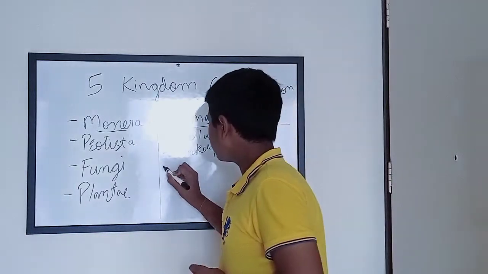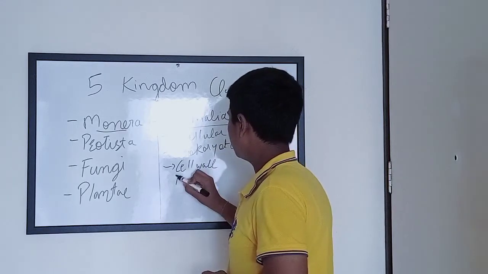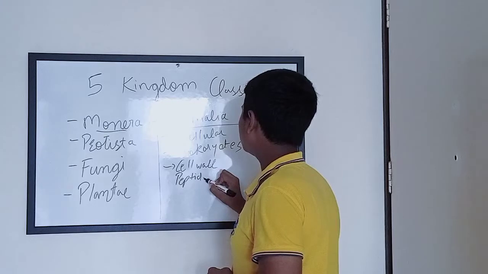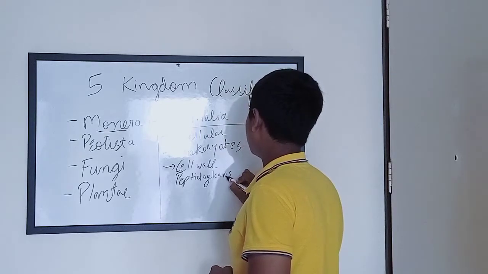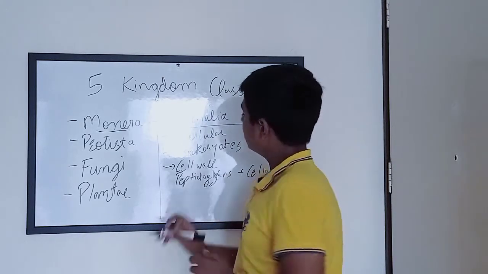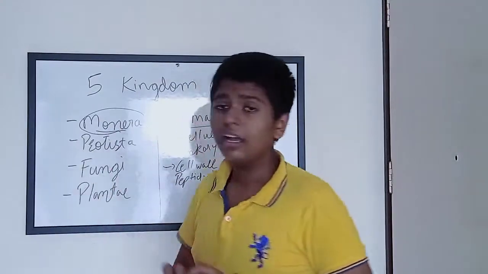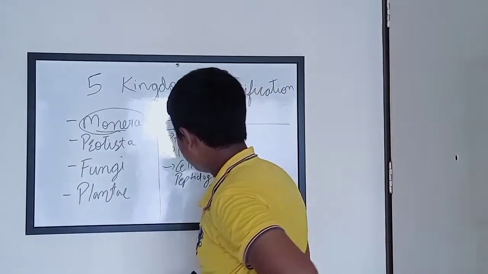a well-defined nucleus. Thirdly, the cell wall is made up of peptidoglycans plus cellulose. Now, the cell wall of monerans, or the organisms which are in the kingdom of Monera, is made up of cellulose and another substance called peptidoglycans.